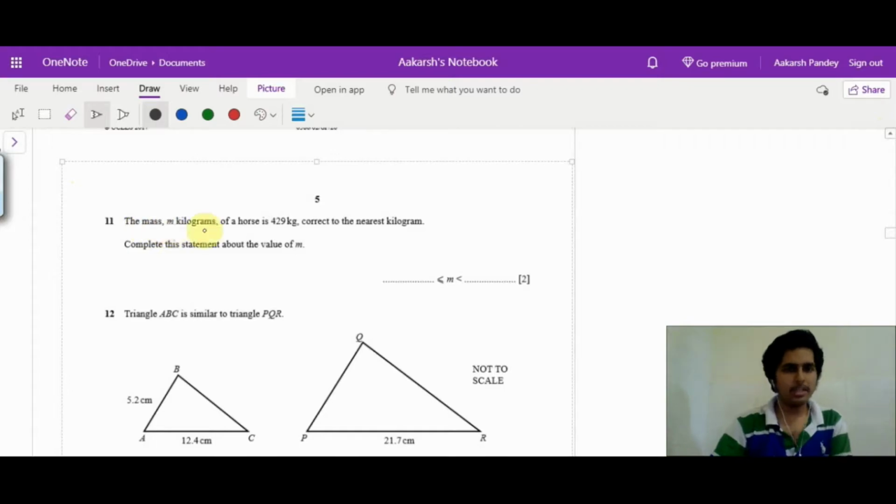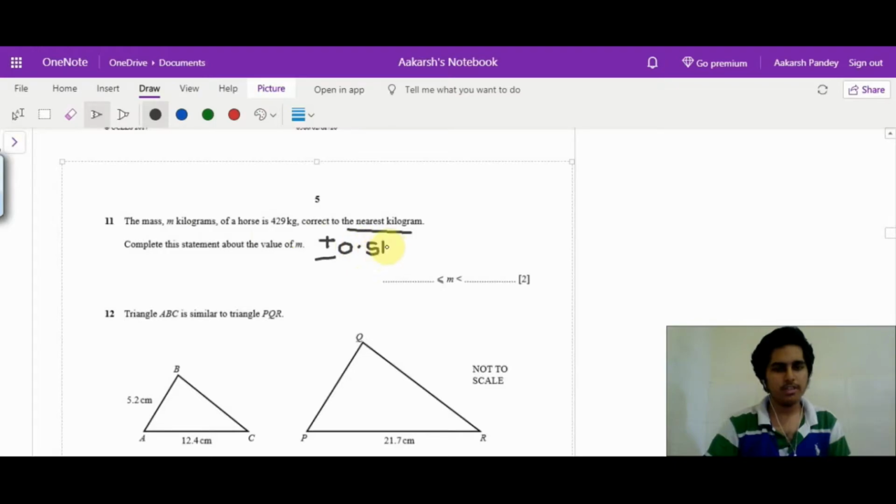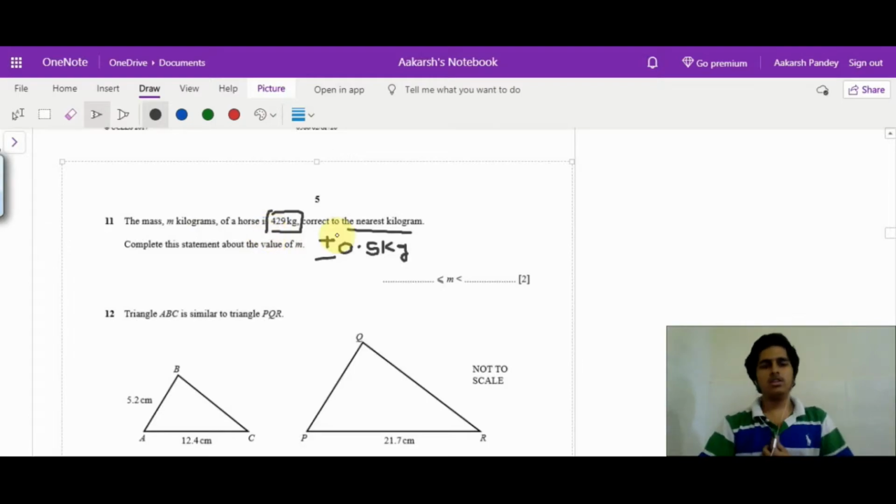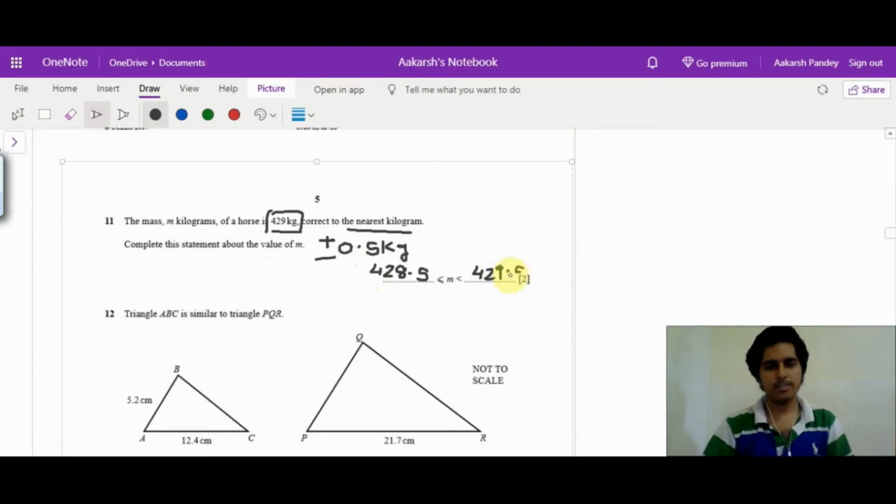The mass m kilograms of a horse is 429, correct to the nearest kilogram. So whenever it is given to the nearest kilogram, you can have plus or minus 0.5 kg of error. Meaning if they have given it to be 429, it can be plus 0.5 kg or minus 0.5 kg of this given value. So we can write it as 428.5 kg to 429.5 kg.